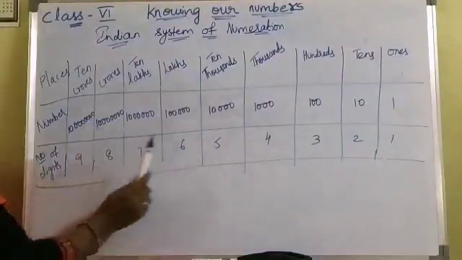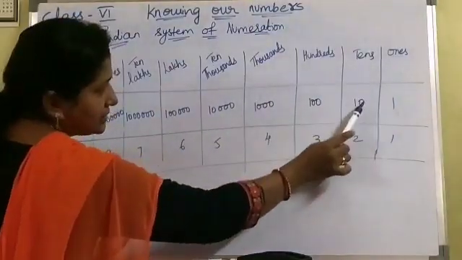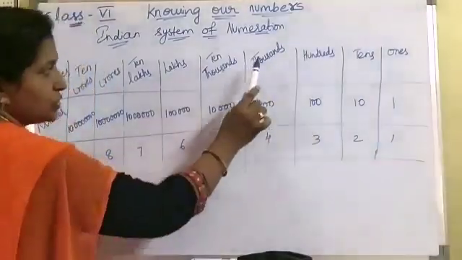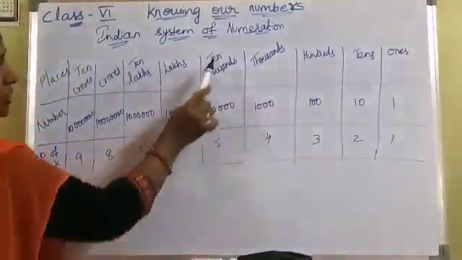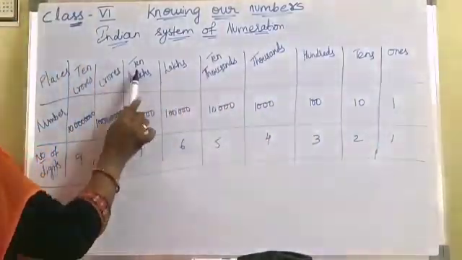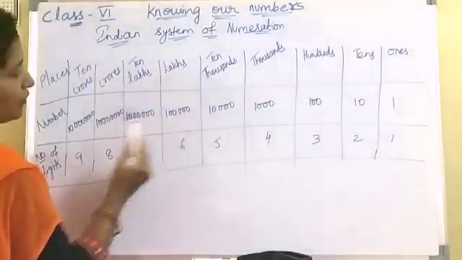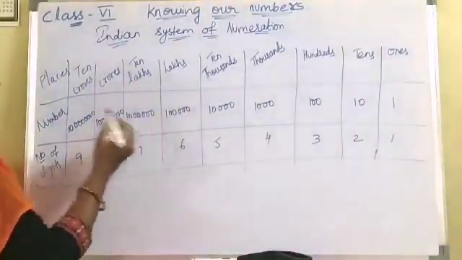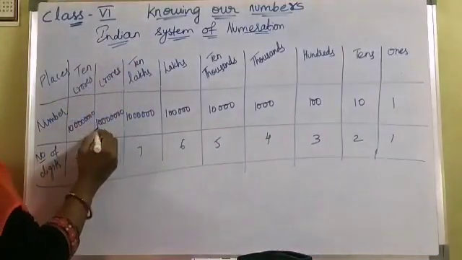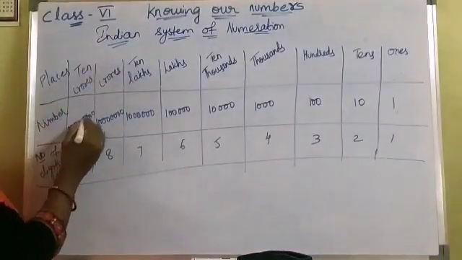And here is a number for each. For ones it is 1, for tens 10, for hundreds 1 followed by 2 zeros, for thousands 1 followed by 3 zeros. For 1 lakh it is 1 followed by 5 zeros, 10 lakhs means 1 followed by 6 zeros. Crores means 1 followed by 7 zeros, 10 crores means 1 followed by 8 zeros.